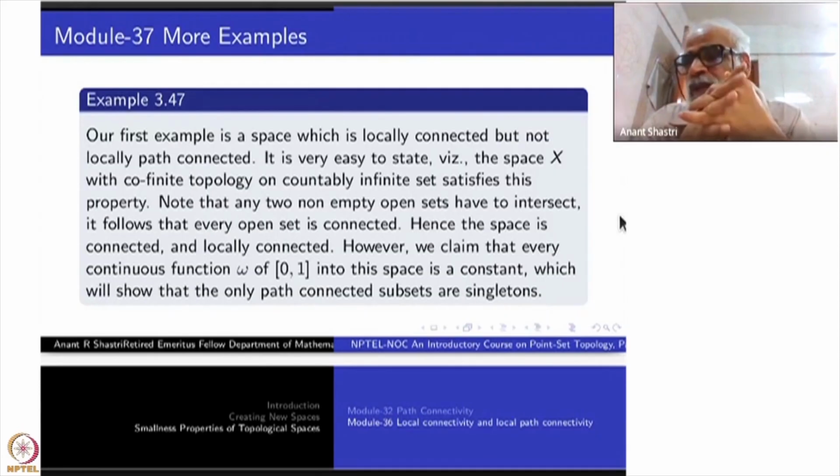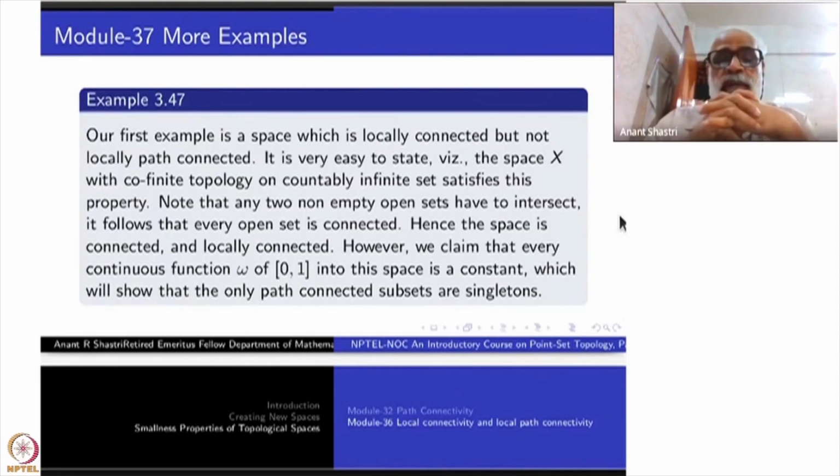You take any open set, that itself will serve as a connected neighborhood. It's already connected, right? The subspace topology on an open set is again the cofinite topology only, and it is countable and infinite. Therefore, this space is locally connected and connected.